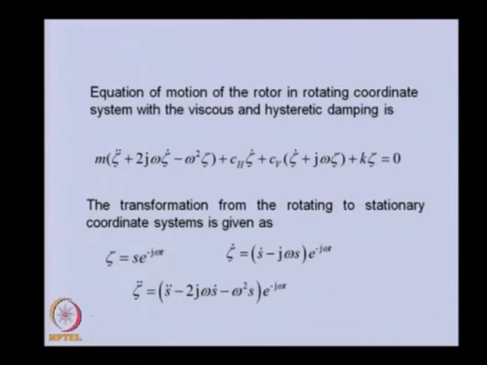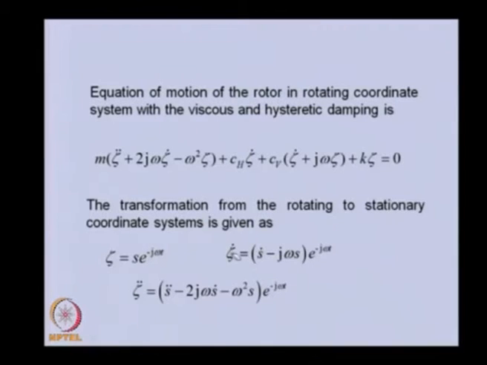So coming to the equation of motion in the rotating coordinate system, this was the equation of motion with the hysteretic damping. The transformation from the rotating to the stationary coordinate system will be just the opposite.